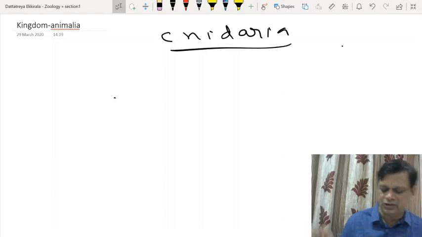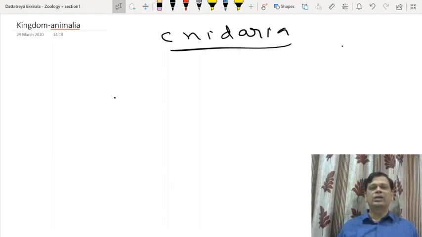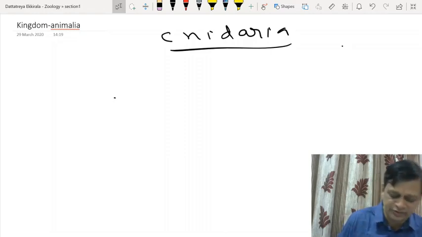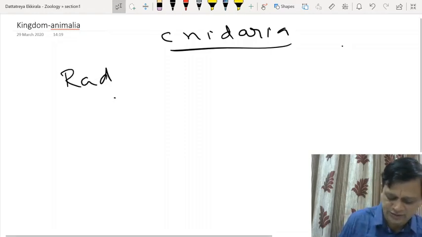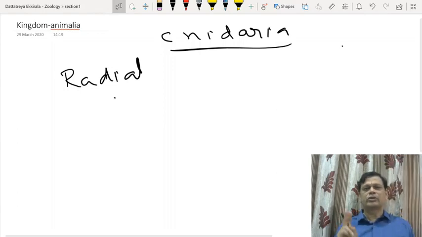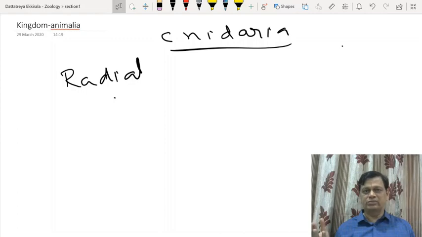Cnidaria is also called Coelenterata. And here all are aquatic, either freshwater or marine animals, and they will typically have radial symmetry. What is the kind of symmetry? Radial symmetry. So diploblastic animals, externally epidermis or ectoderm, internally endoderm or gastrodermis. They have specialized cells called cnidocytes or stinging cells, and here fertilization is external.